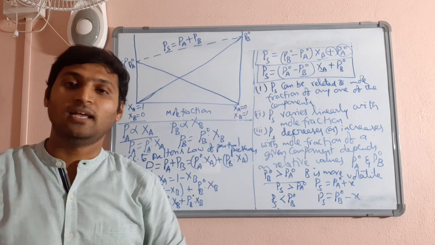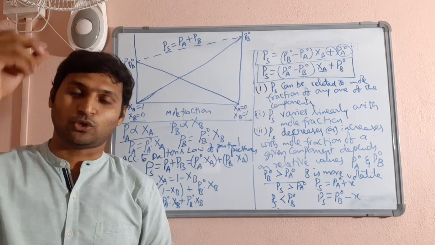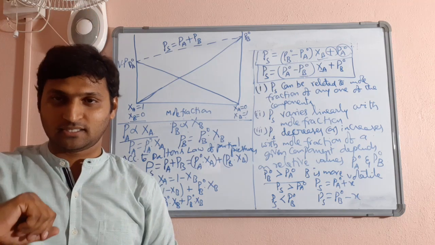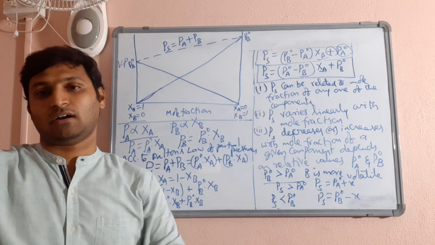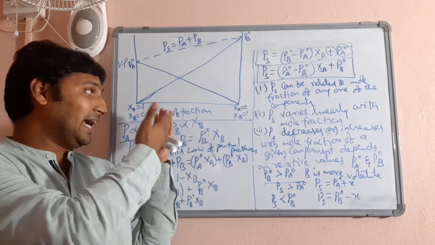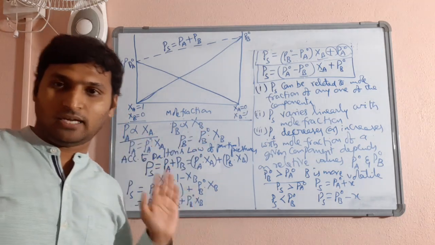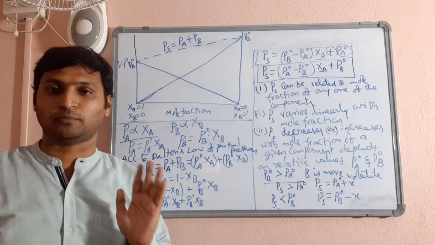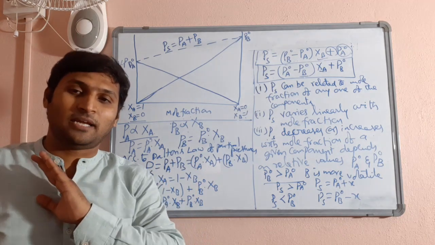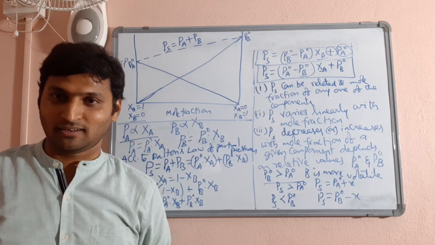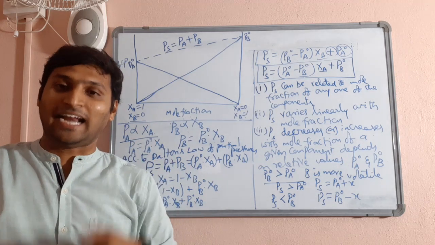Logic is simple. If they mention Raoult's law for solution containing non-volatile solute, write both those statements. If they mention Raoult's law for liquid-liquid solutions, write this statement and this mathematical expression, and if possible derive the expression for vapor pressure of solution also. Whereas if it doesn't mention anything, just says state Raoult's law and write mathematical expression, I would suggest write both.